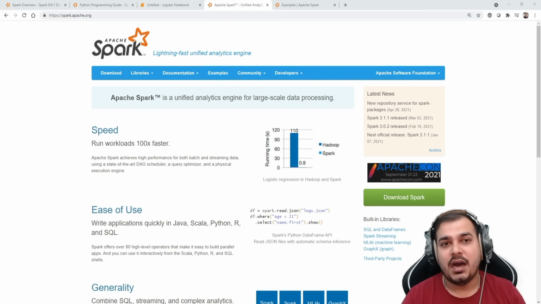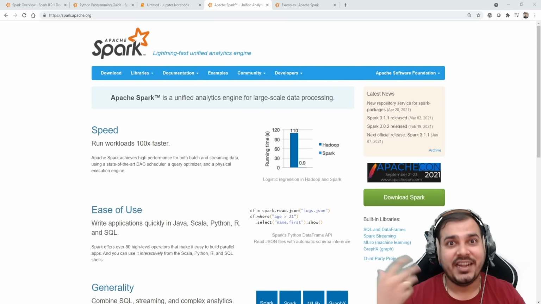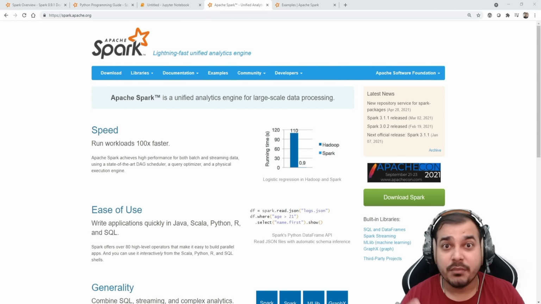In PySpark, they provide data structures like data frames, which are pretty much similar to the Pandas data frame, but different kinds of operations are supported, which we'll look at one by one as we go ahead.